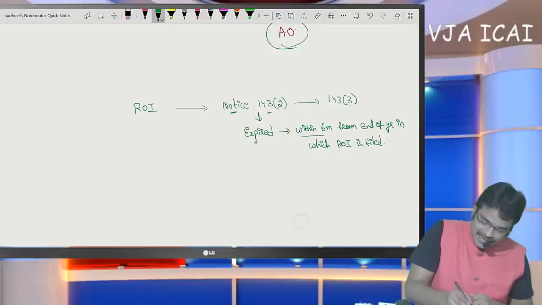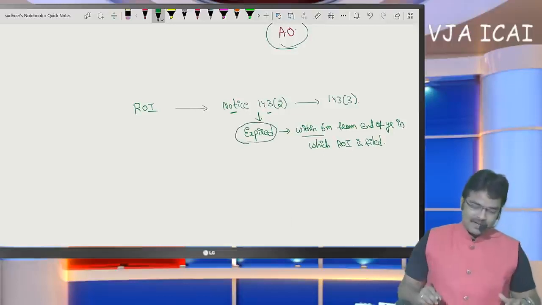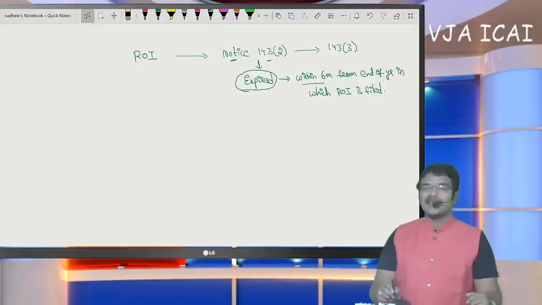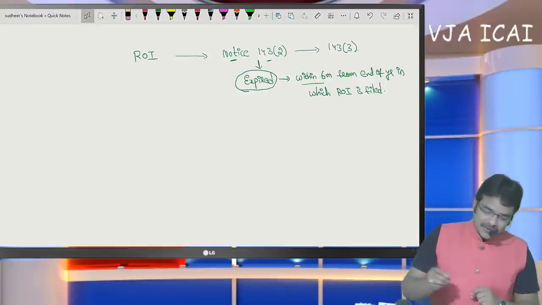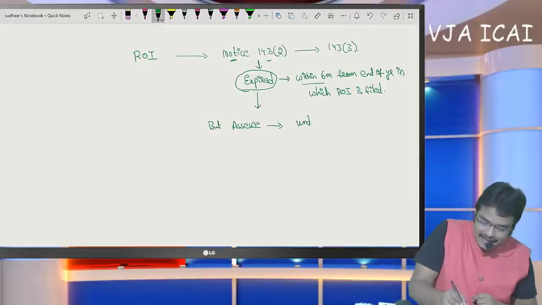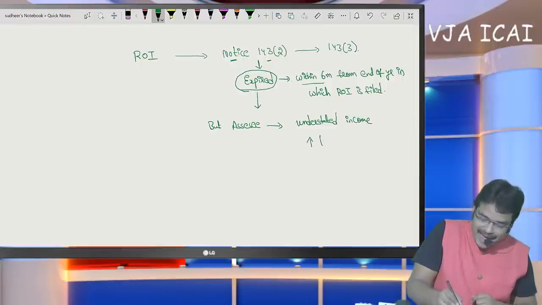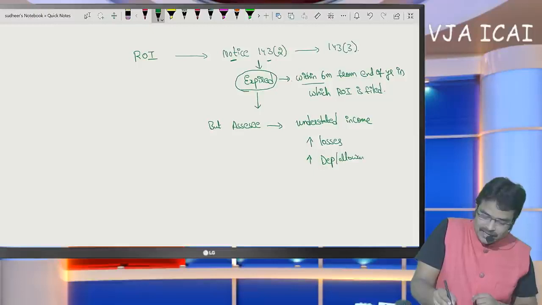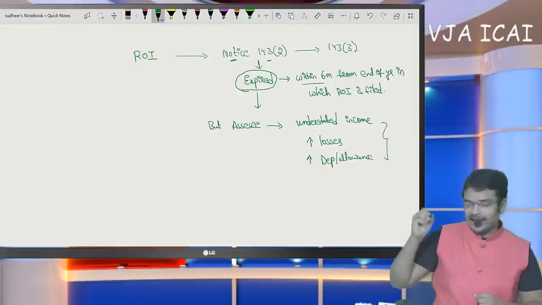And if this scrutiny time limit expires, first thing to be noted here is expiry of the scrutiny time limit. When the scrutiny time limit expires, but in certain case SSC has understated the income, or claimed excessive losses or claimed excessive depreciation or allowance. These are all part of the escaped income only.